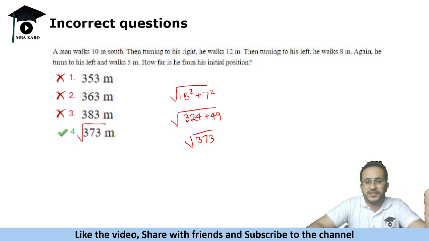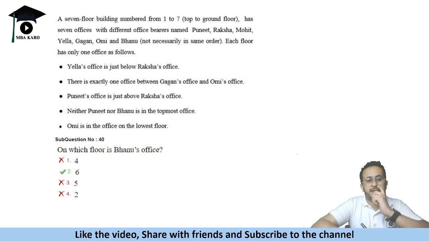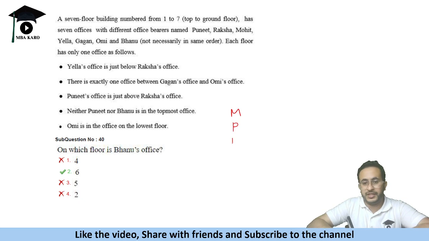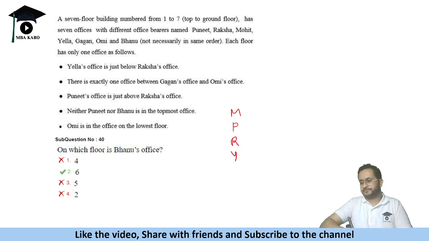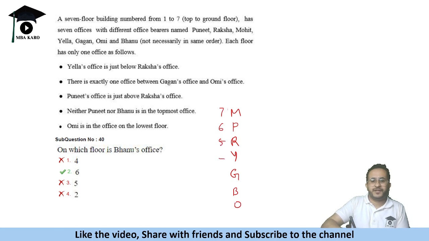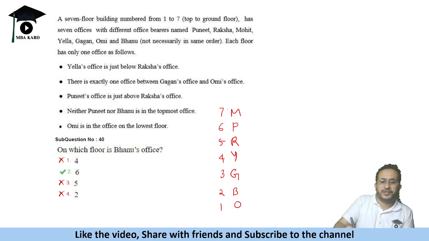Second thing, which everyone should get marks for, is there is a question in LR which was on the arrangement. Now, the arrangement, if you go through the arrangement, floor based arrangement. So, this is the floor arrangement that you will get: 7, 6, 5, 4, 3, 2, 1. Okay, so as per this, the second floor is of Bhanu. The right answer is 2, I also marked it. They have given the answer as 6, which is not correct.